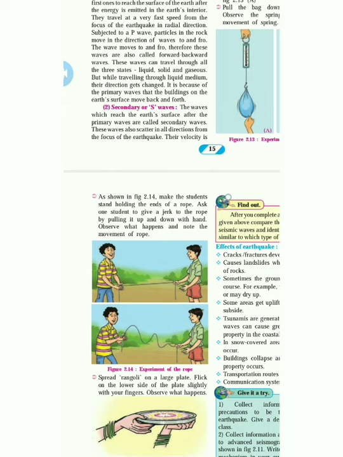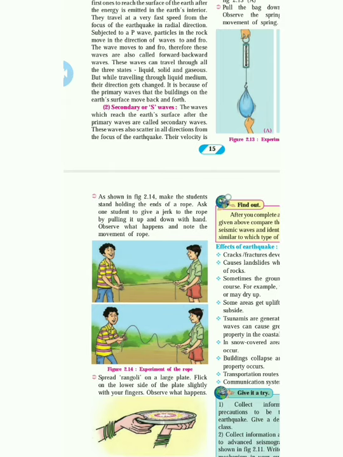Now come to the secondary one, secondary or S waves. These waves which reach the Earth's surface after the primary waves are called secondary waves. This is very simple. The one which moves after the primary waves is called the secondary wave. We have discussed that primary waves travel through solid, liquid, and gas, but S waves travel only through solids. They can go only through a solid medium.